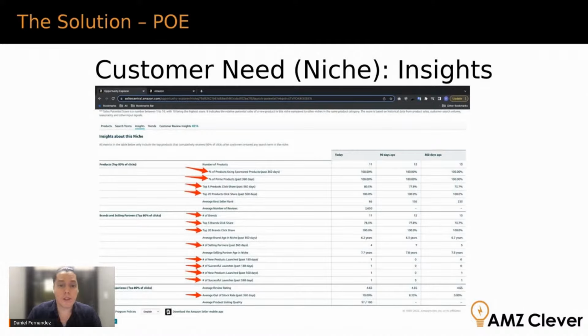So ideally, you want to see a situation where, for the top 5 products, that line is going flat, or the top 5 products are losing click share, right? That, once again, is a niche that is in that expanding mode, not yet consolidated at the top. Continuing here, number of brands, in this case, happens to be the same as number of products. They're also giving us click share for the top 5 brands and top 20 brands, going to be very similar to the metrics above.